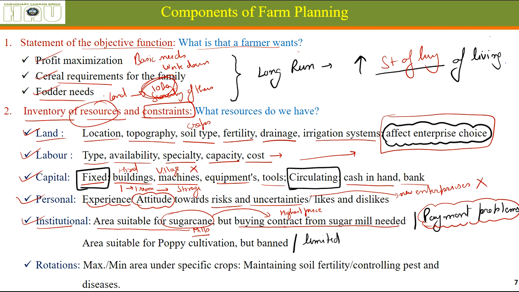Your area is suitable for poppy cultivation, but it is either banned or only a limited amount of crop can be grown, and that limited amount is already being grown by someone else, so there is no point in going for poppy cultivation. So you should also be looking at these institutional factors. Let's say there is one more example for this.